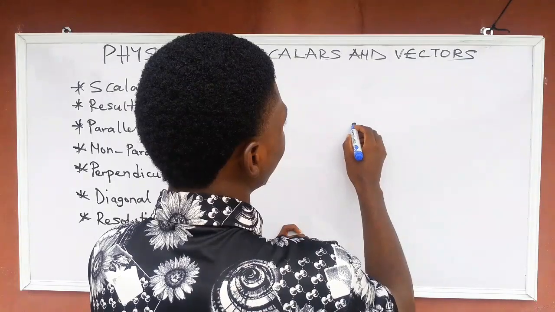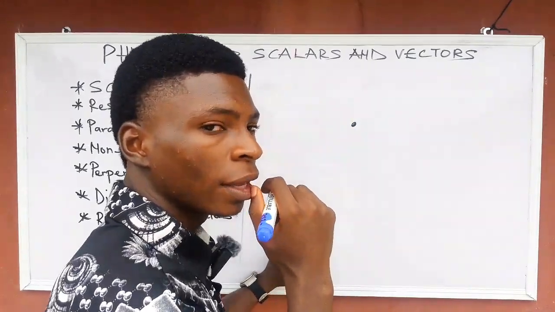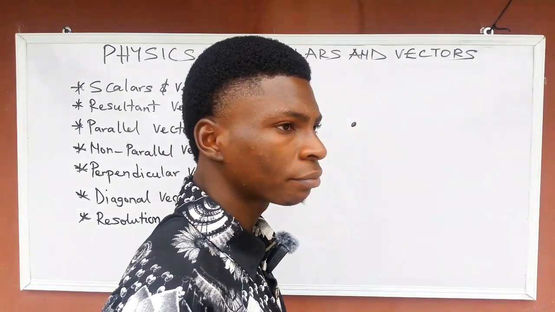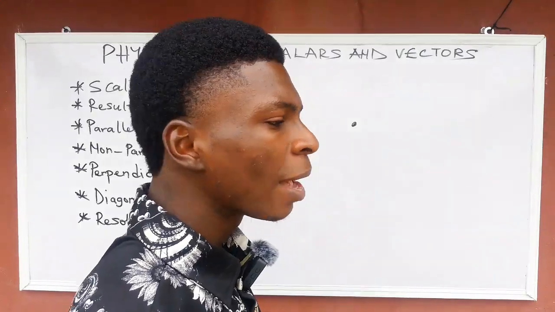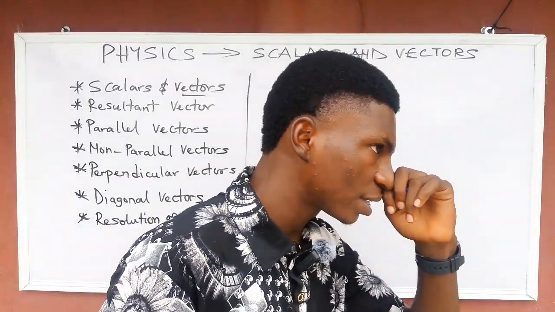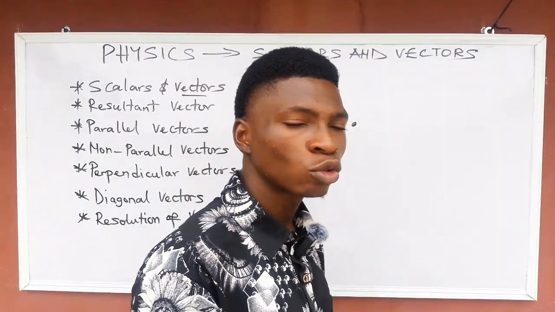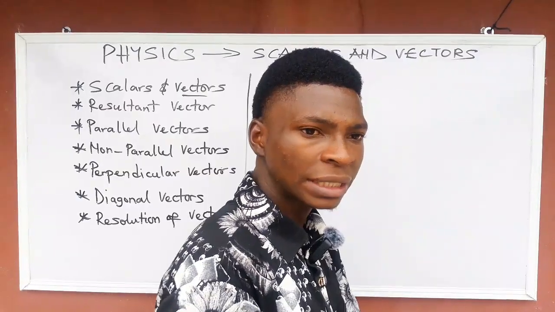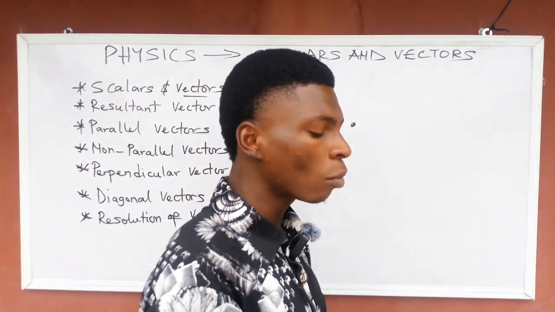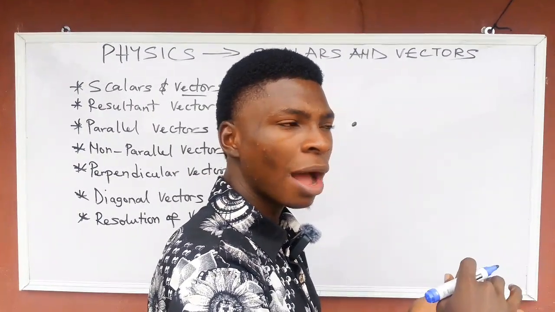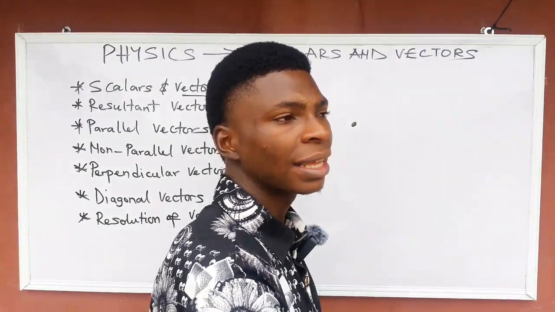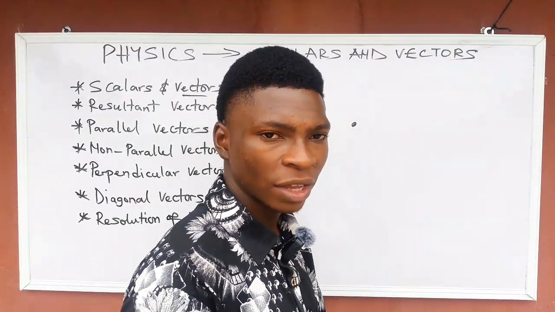Let me explain the meaning of parallel for you first. Parallel means two lines that don't meet. They don't meet themselves. No matter how far you draw them, they can never meet. That is the meaning of parallel vectors.